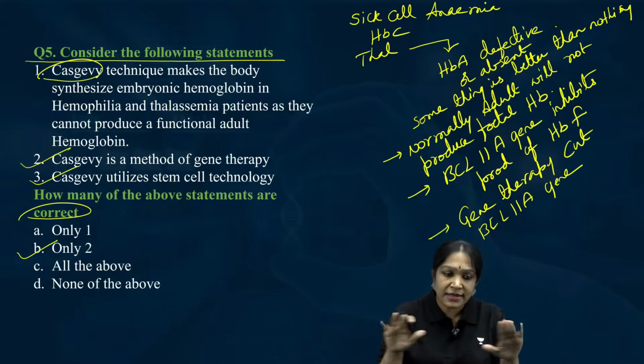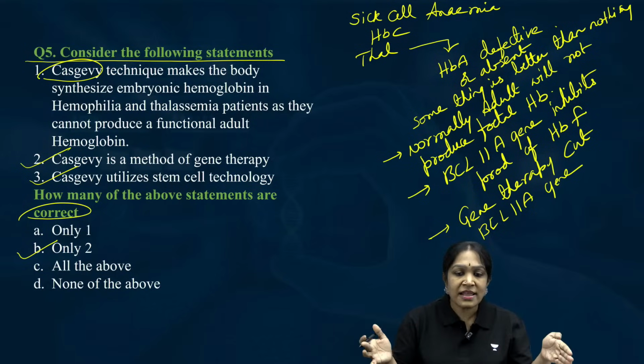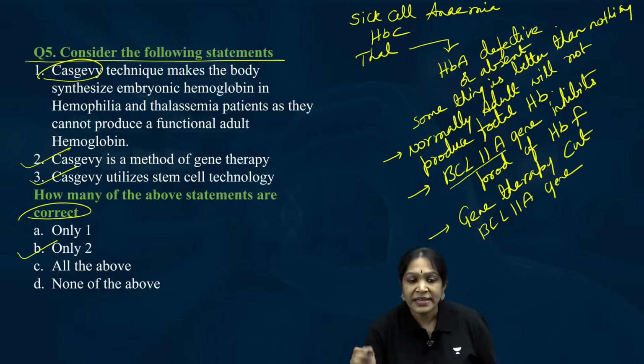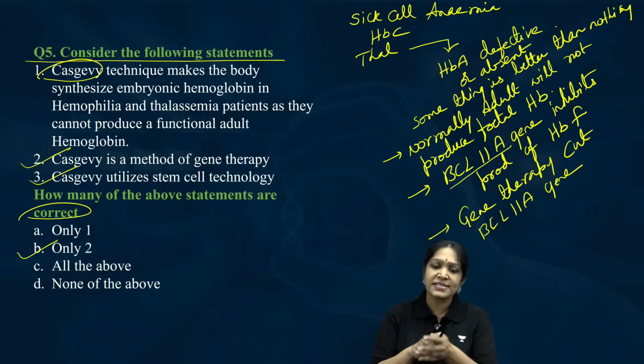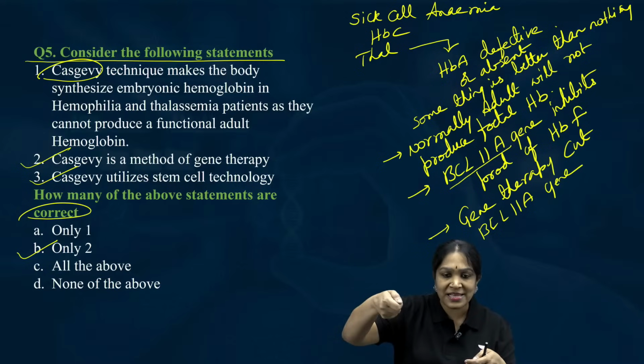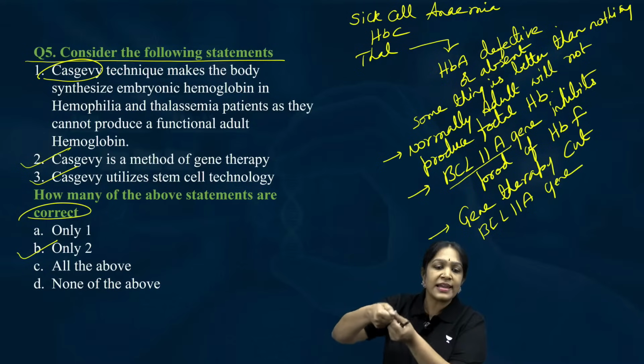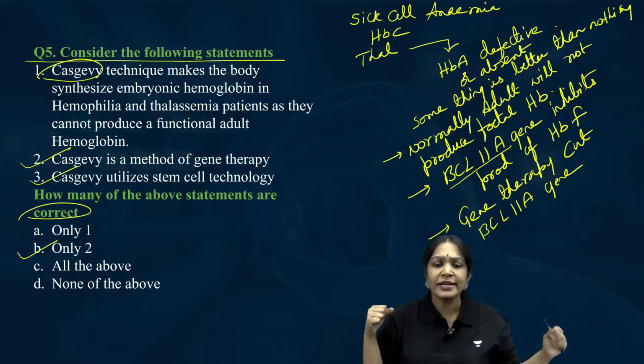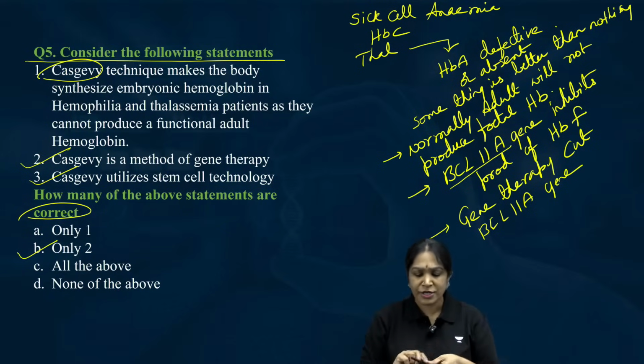When the BCL11A gene is cut, what was this gene doing? It was inhibiting the production of fetal hemoglobin. Just like the previous leash topic, BCL11A is like a leash for fetal hemoglobin. Now leave it, and there is nobody to hold the fetal hemoglobin production.